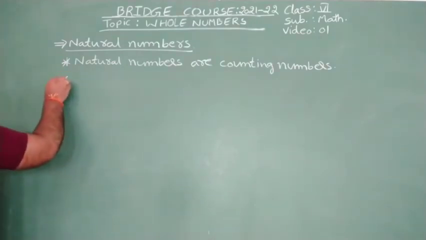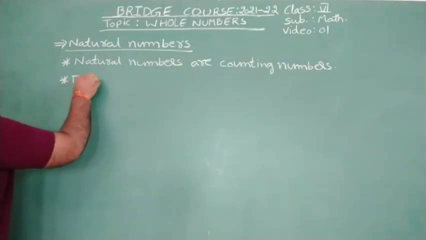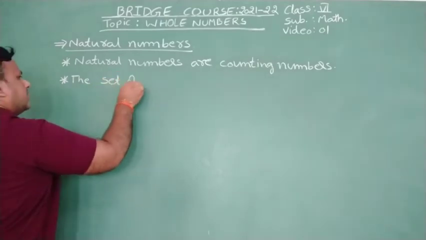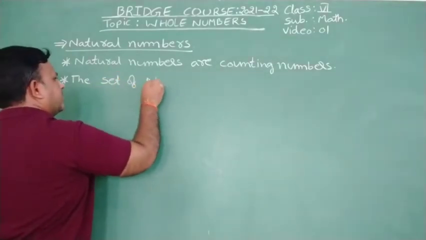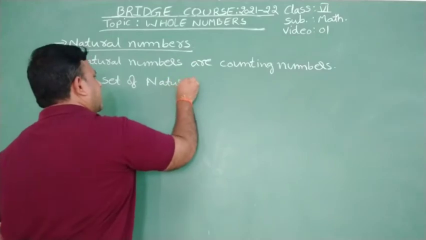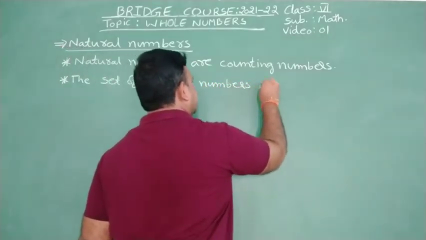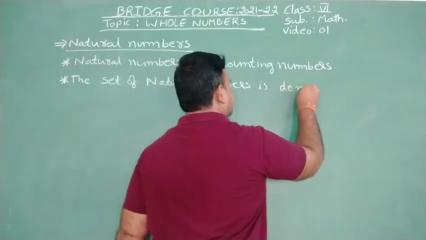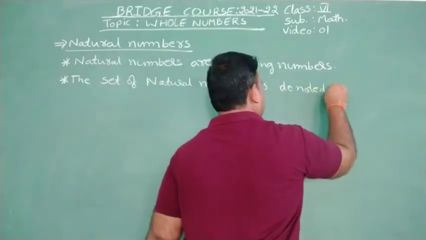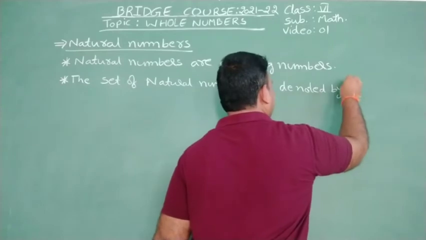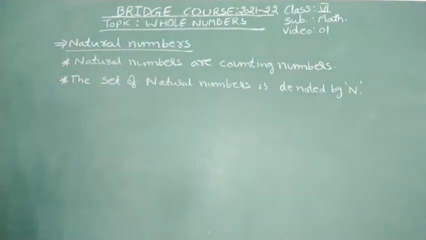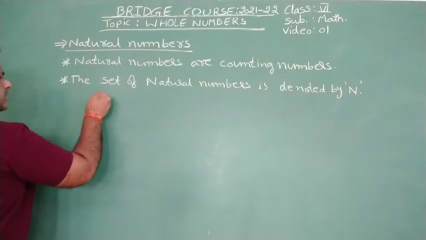The set of natural numbers is denoted by capital N. The word natural starts with N, that's why the set of natural numbers is denoted by N. So what is meant by N here?